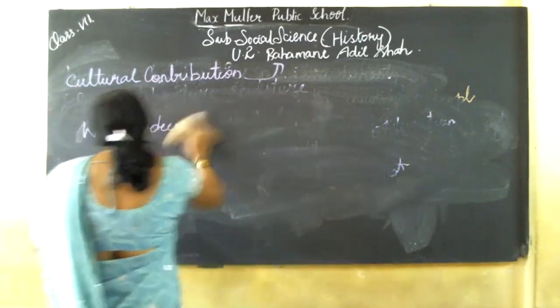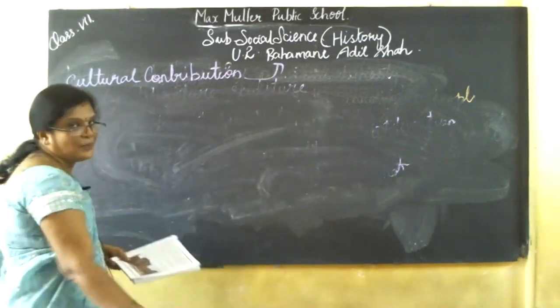The next one is the monument of the Bahmani kingdom.